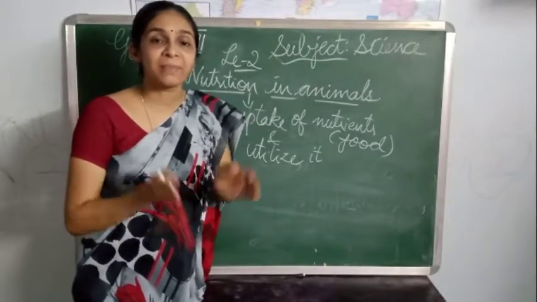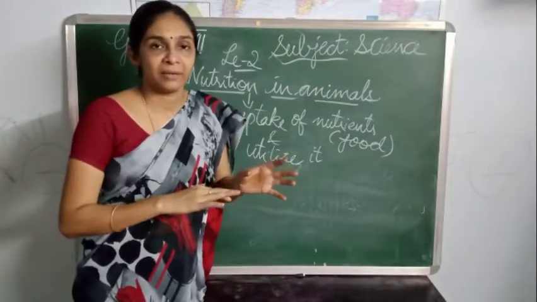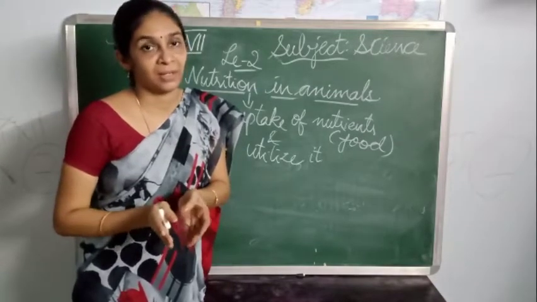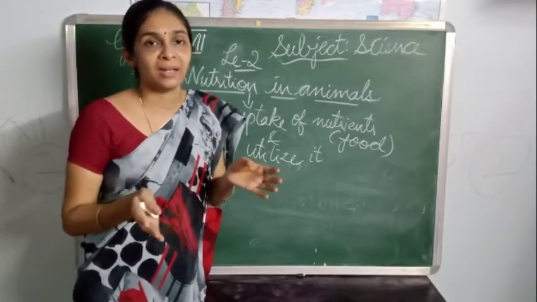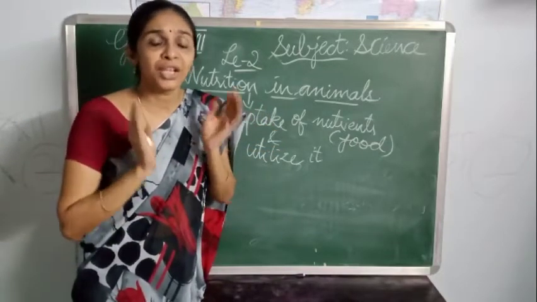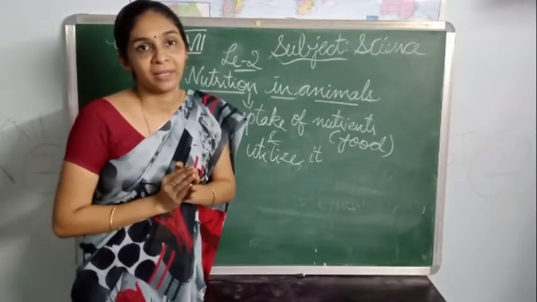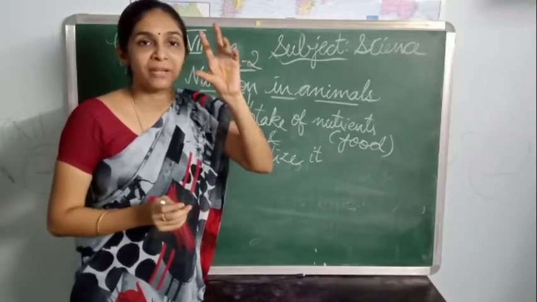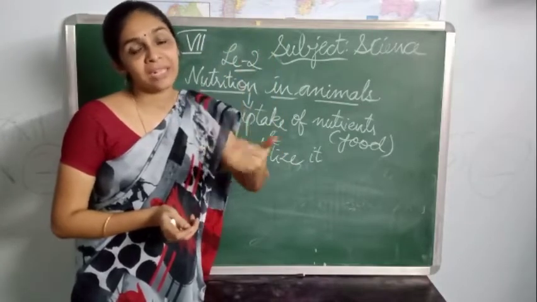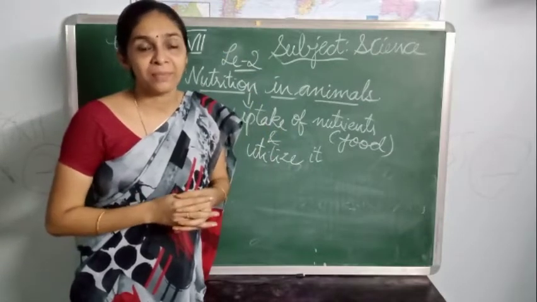The nutrition in plants and animals differ from each other. That means the nutrition in animals is different from nutrition in plants. So how can we understand the nutrition process in animals? The nutrition process in animals occurs in 5 different steps. When the food is taken in by us, this food undergoes several changes. So there are 5 steps involved in the nutrition process.